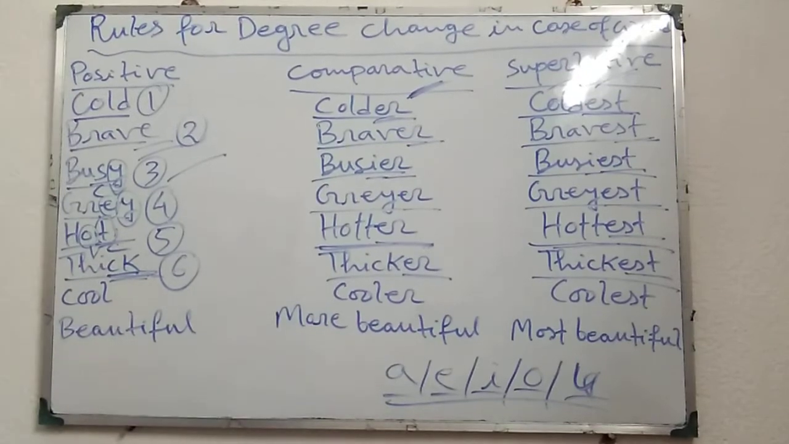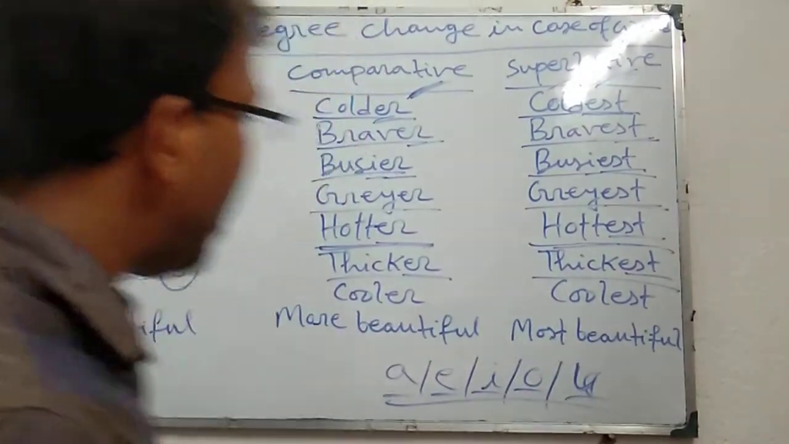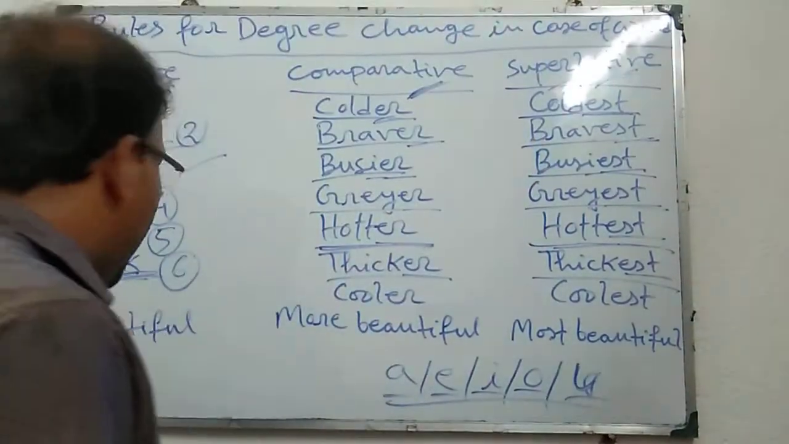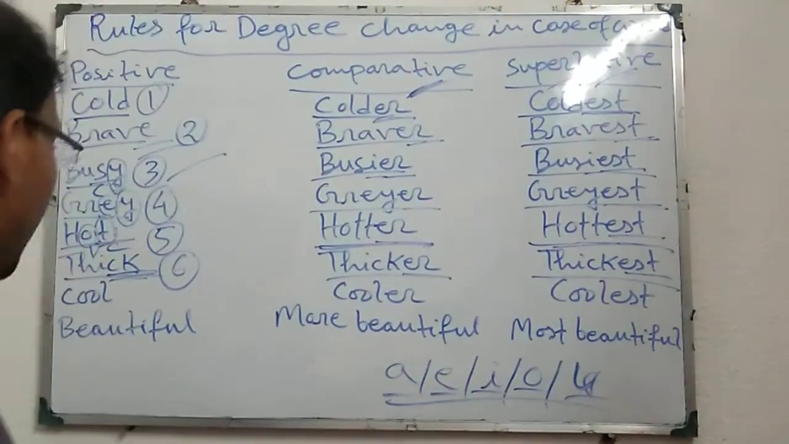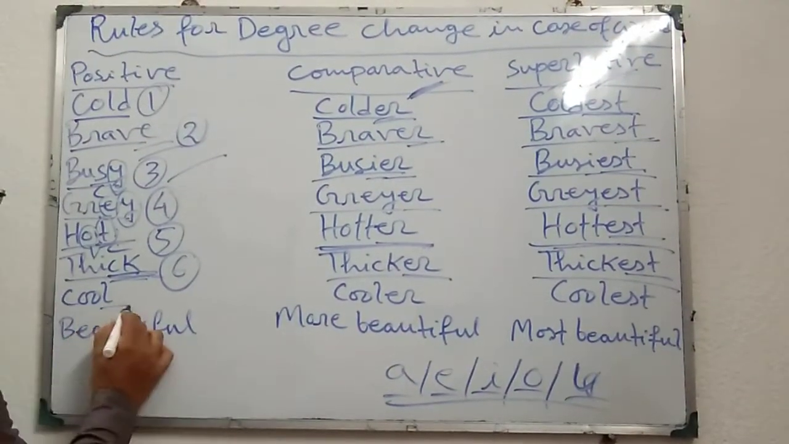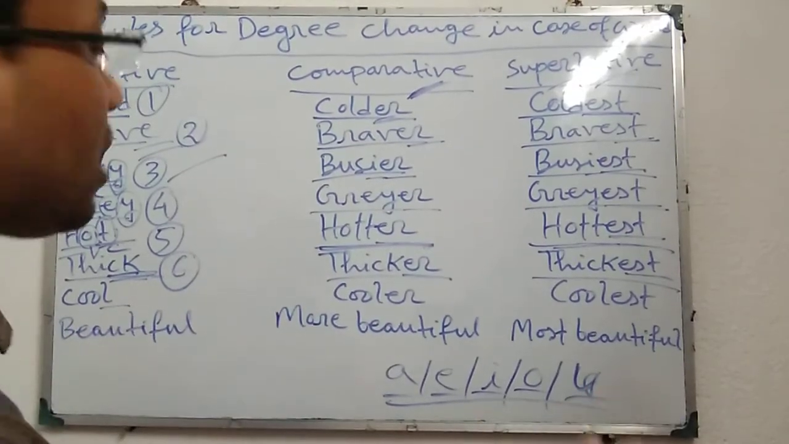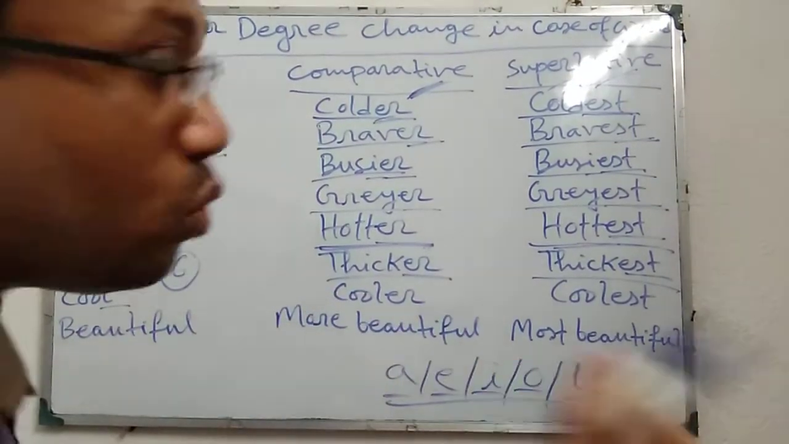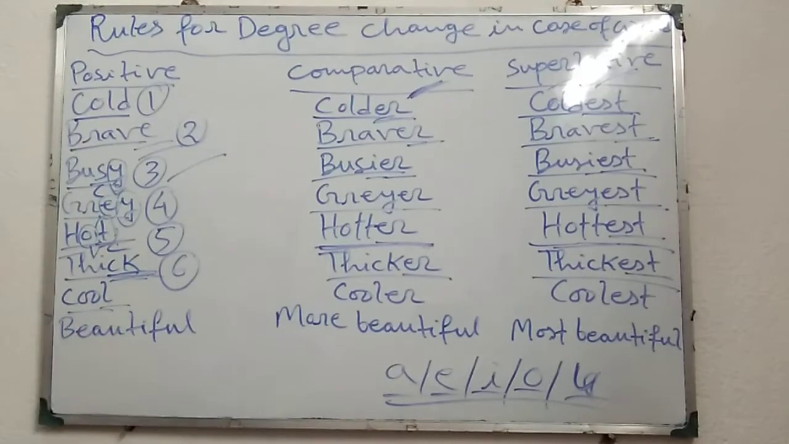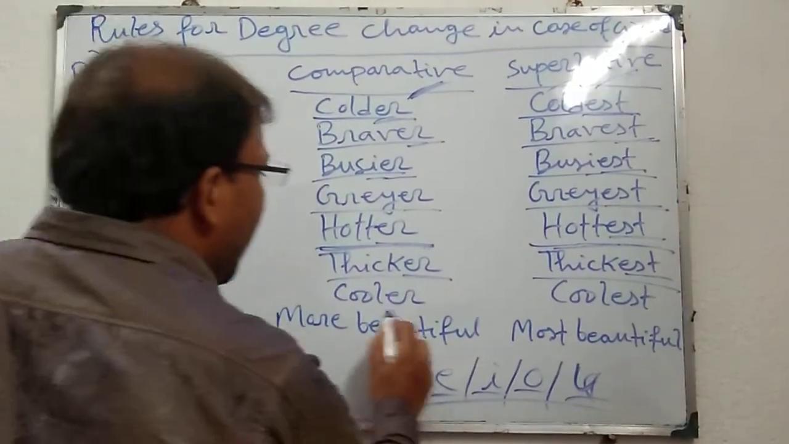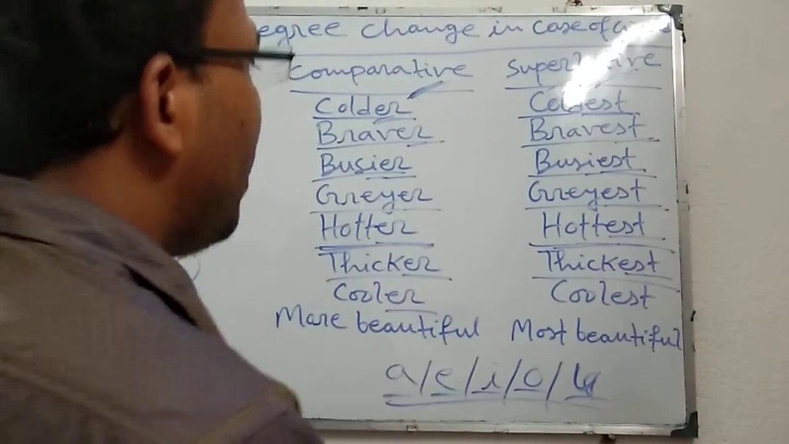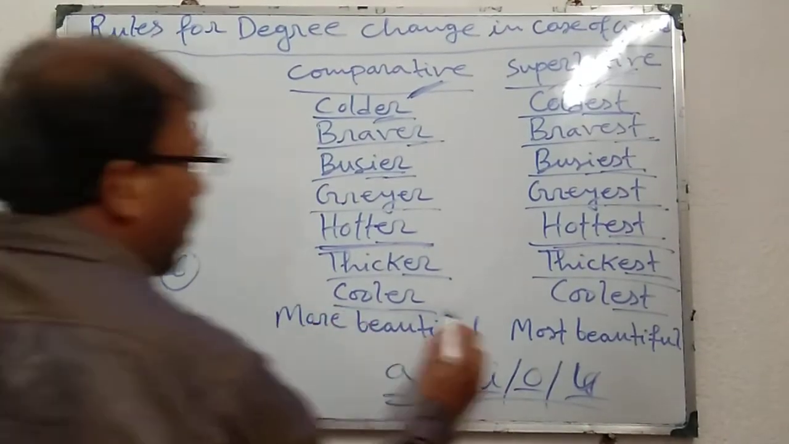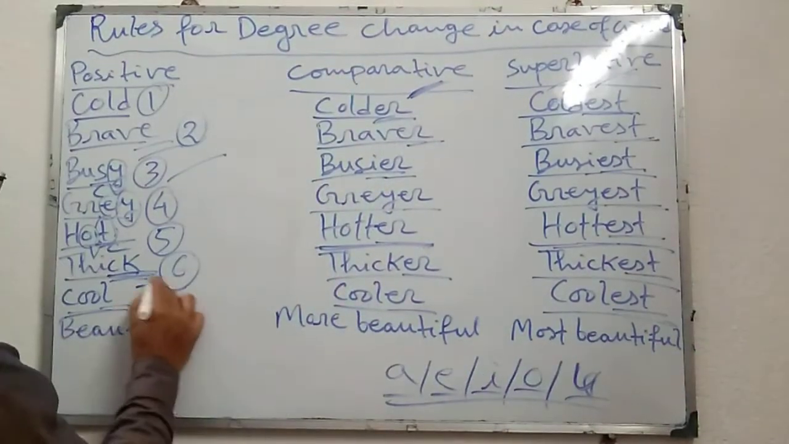Thereafter, the next rule: cool, cooler, coolest. Here also the adjective is monosyllabic, or the adjective has only one syllable, and the adjective ends in a single consonant. But before the consonant, if there is more than one vowel, that means if there are two vowels, then only er is added to make comparative, and est is added to make superlative, just like cool, cooler, coolest. This is rule number 7.